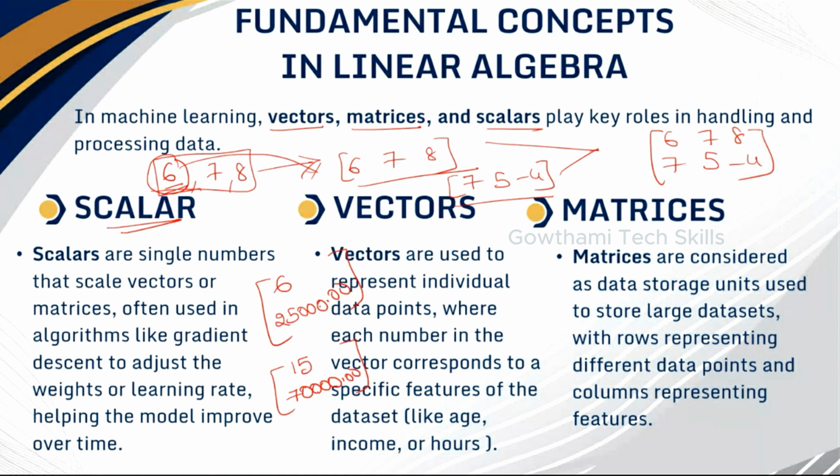This is the representation of vectors. The first value represents experience, and this value represents the salary.